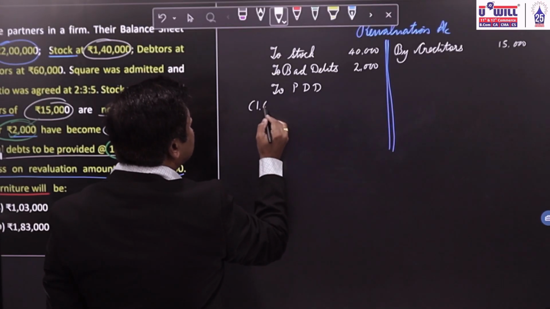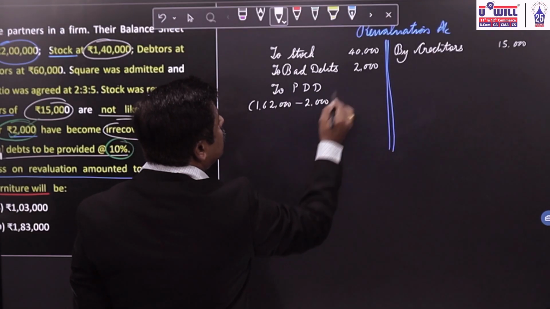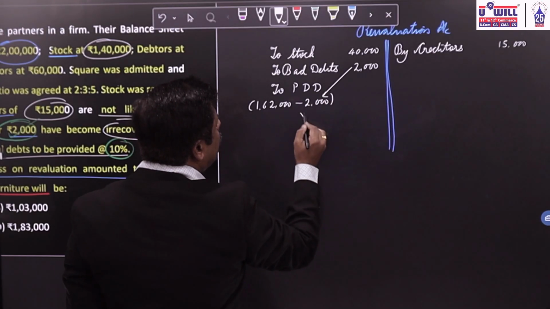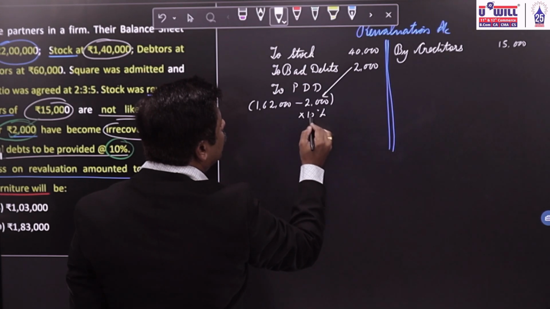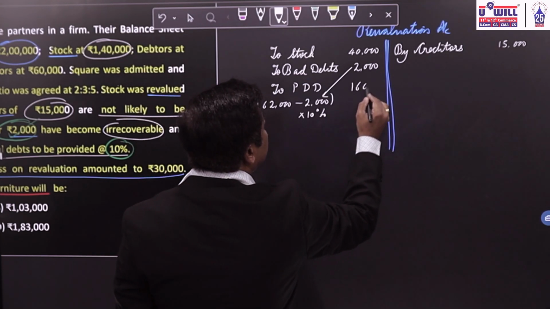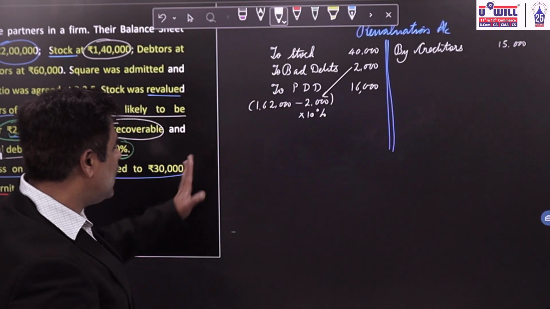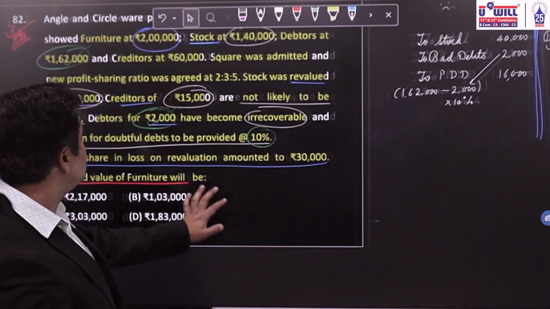Debtors are 1,62,000 minus bad debts 2,000 into 10%. So 1,60,000's 10%, what will be the amount? 16,000. 1,60,000's 10% bad debts provision will be 16,000. Now,